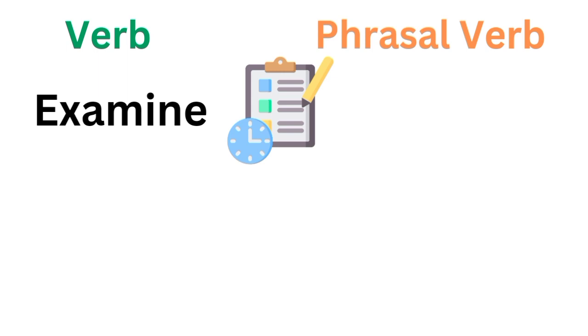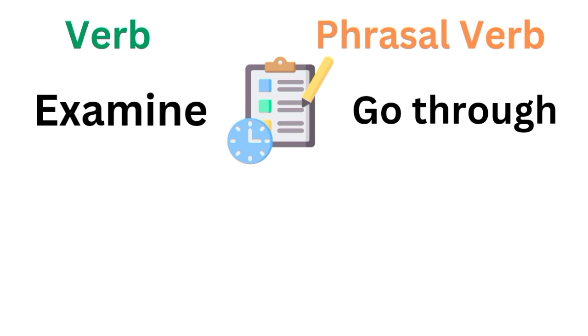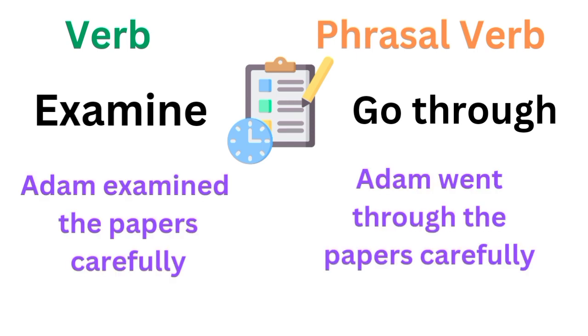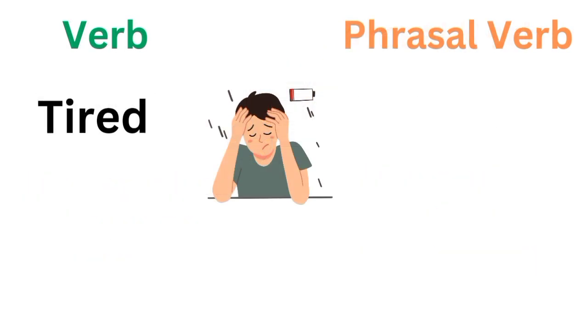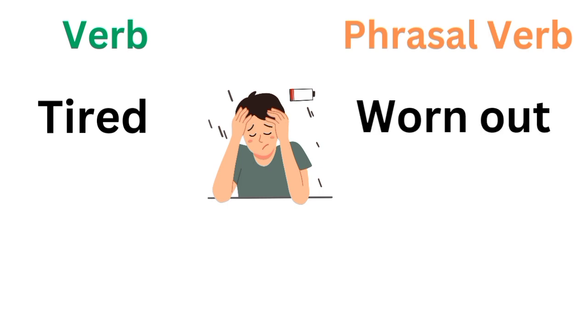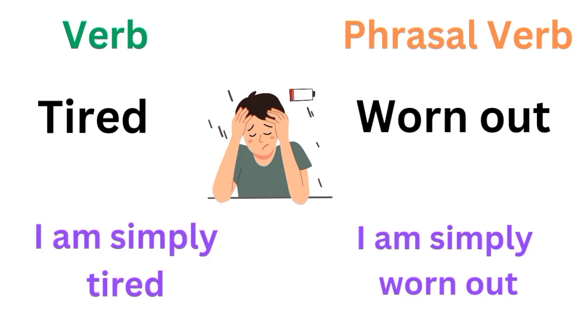Examine. The phrasal verb for examine is go through. For example, Adam examined the papers carefully, or Adam went through the papers carefully. Tired. The phrasal verb for tired is worn out. For example, I am simply tired, or I am simply worn out. Either way is fine.